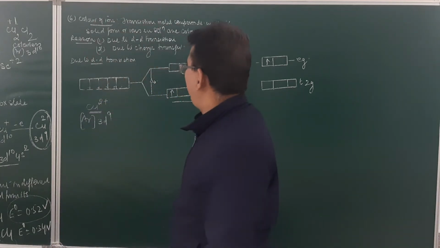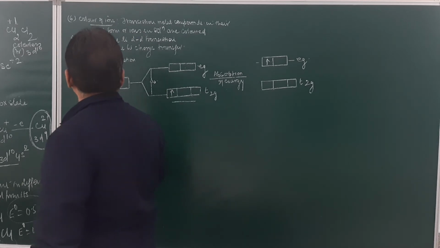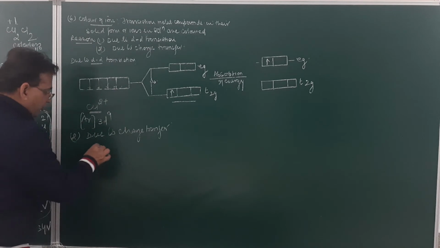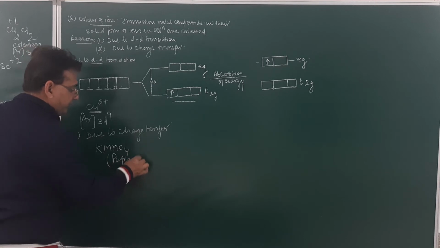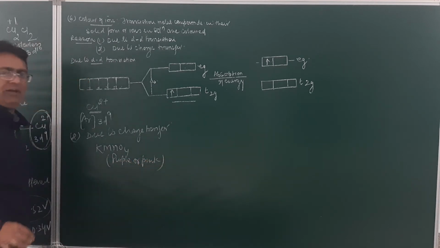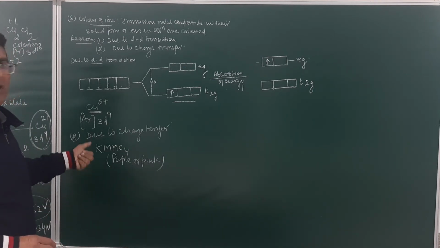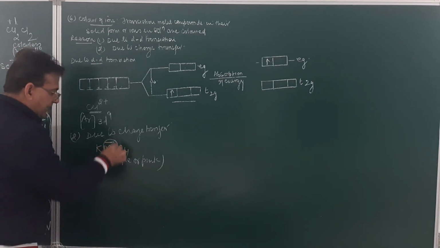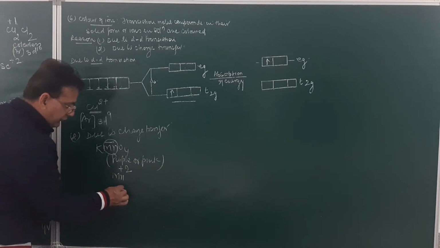Am I clear? And the second reason is due to charge transfer. What do I mean by charge transfer? Now listen. KMnO4 is purple or pink in color. In the board examination, a question will come: explain why KMnO4 is pink in color. Please do not write due to charge transfer, because we have potassium dichromate and KMnO4 in the syllabus, which are to be discussed in detail. In KMnO4, this manganese is in the +7 oxidation state. Oxygen is in the -2 oxidation state.